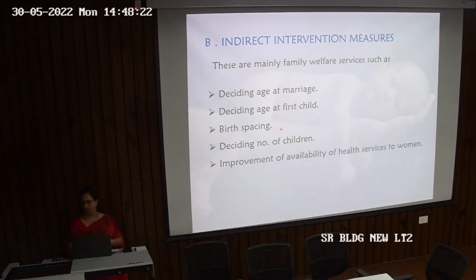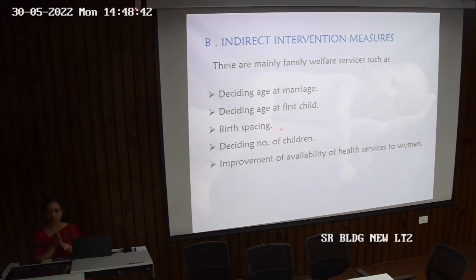Then birth spacing. If the birth spacing is low, that is, there are births occurring every year, then again, because the mother's nutrition is being compromised, it will lead to a compromised birth weight of the newborn child.